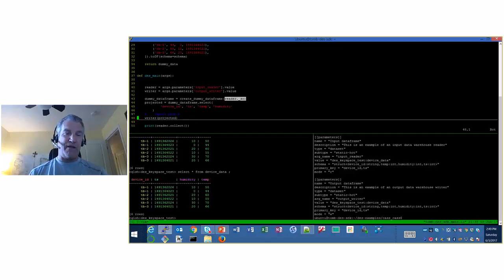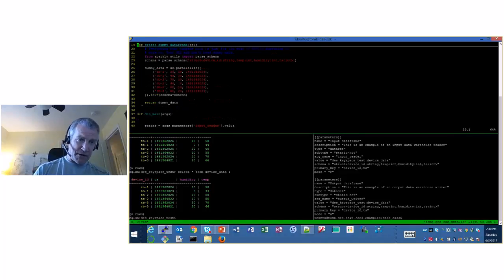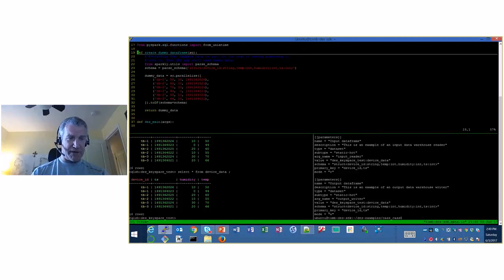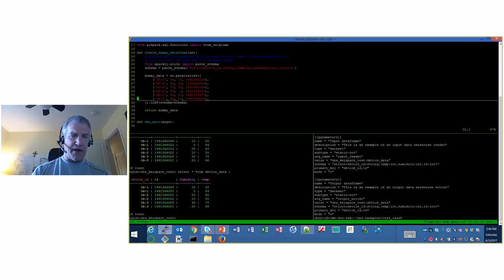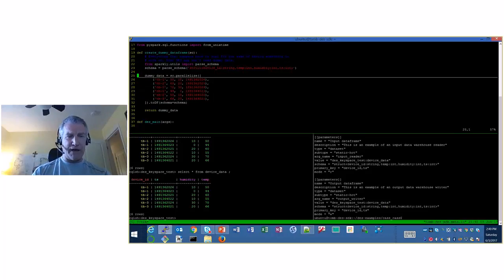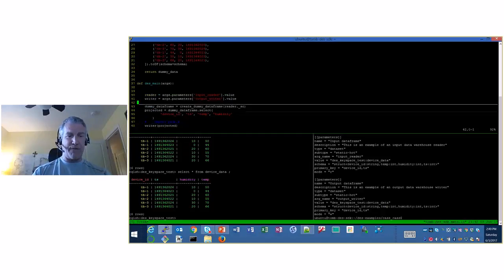Then we're filling that object and those properties with data that we're grabbing from the create dummy data frames function. That's that parallelize function that we're calling right there to pump that data into the dummy data, and then it comes back and we're creating a dummy data frame out of it.